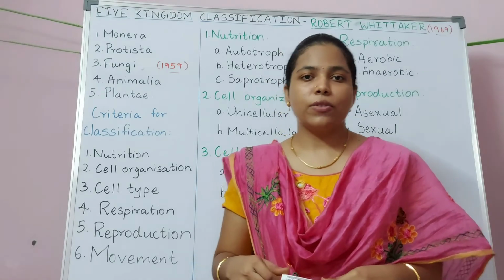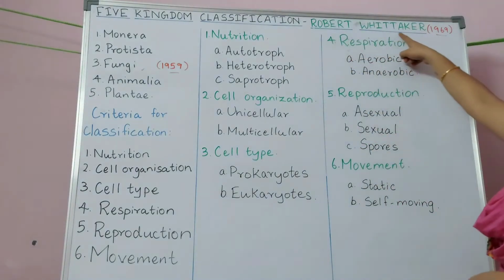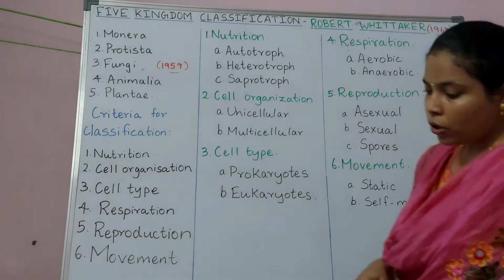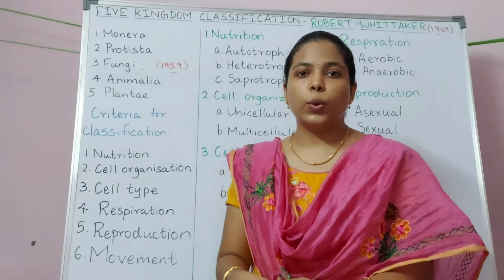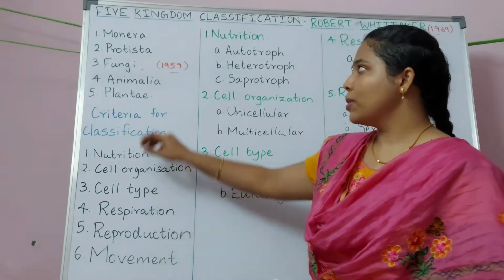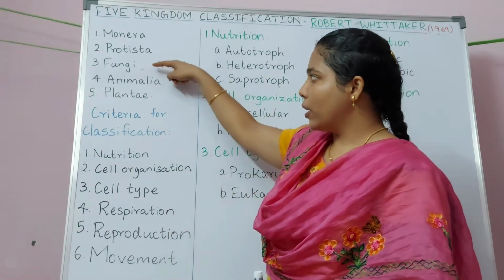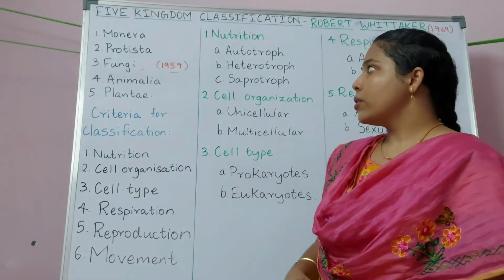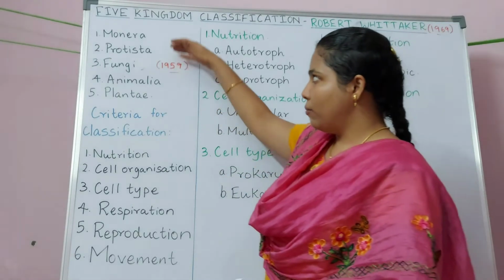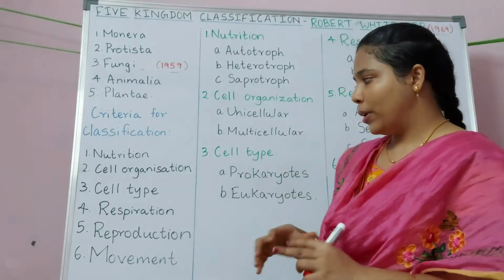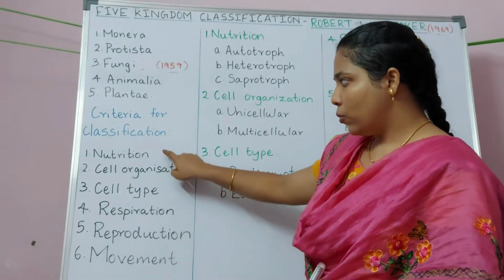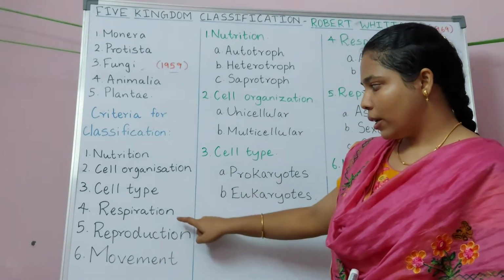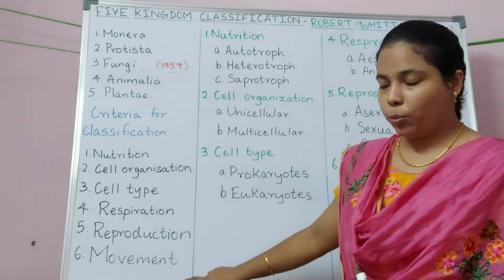Five kingdom classification was proposed by Sir Robert Whittaker in the year 1969. So all living creatures were classified into five kingdoms, namely Monera, Protista, Fungi, Animalia and Plantae. So these five kingdoms were categorized based on these criteria: nutrition, cell organization, cell type, respiration, reproduction and movement.